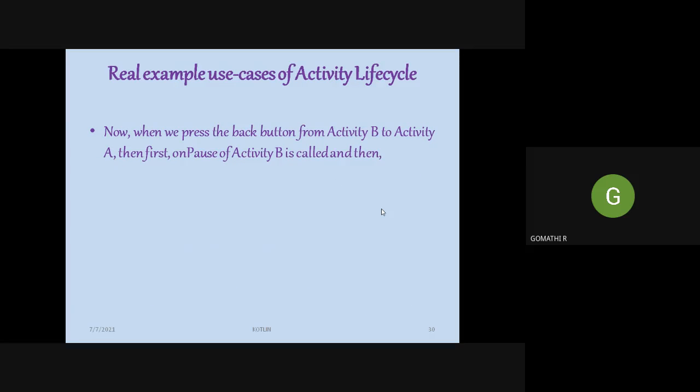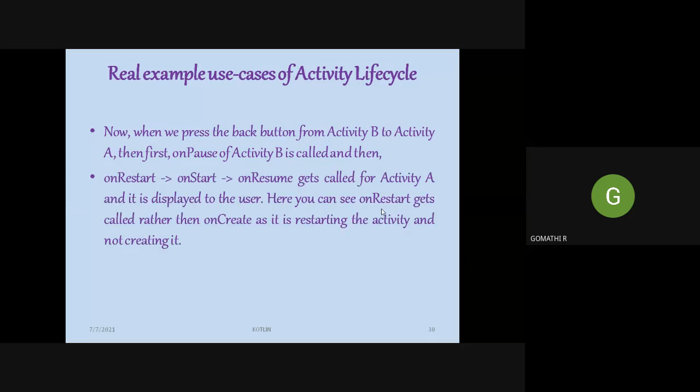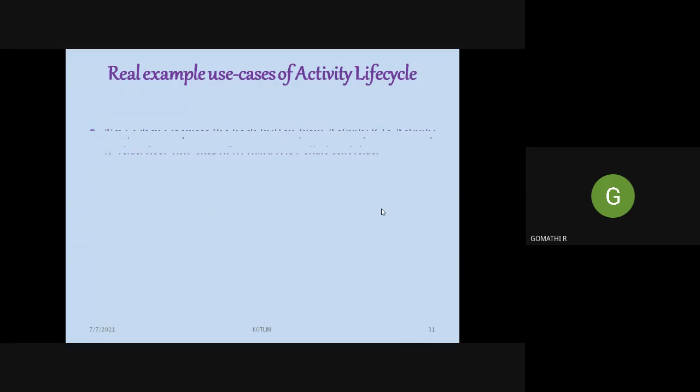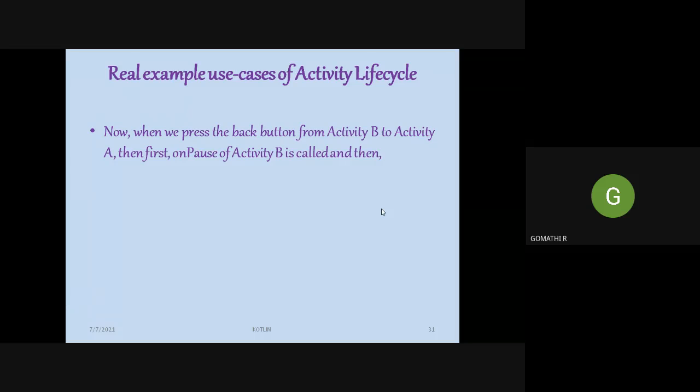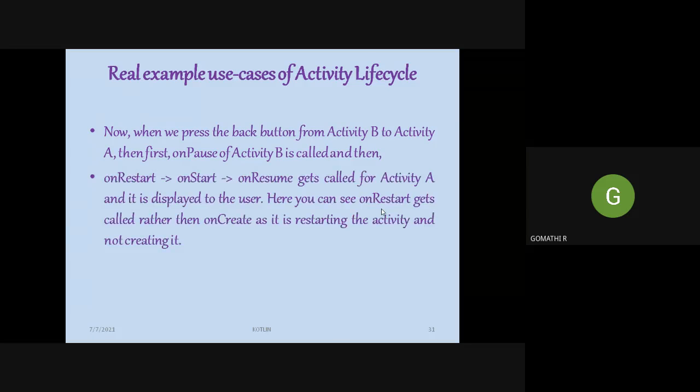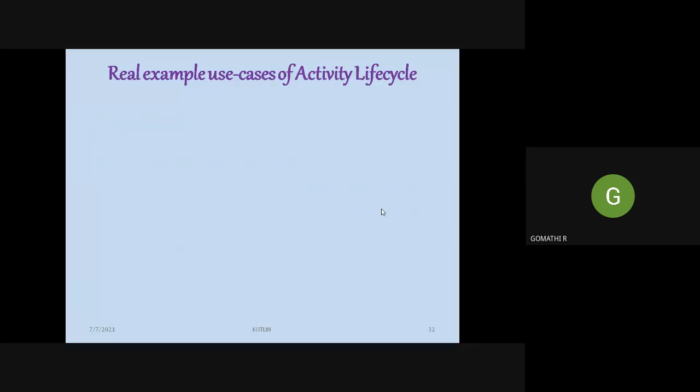And then your work is over with activity B. Now you want to again go back to activity A. So what method will be called? The onPause of activity B will be called, and then you will be taken to activity A. Now you are again freshly entering into activity A, so onRestart followed by onStart followed by onResume will be called for activity A. This is the sequence of operations that happens whenever you move from one activity to another.